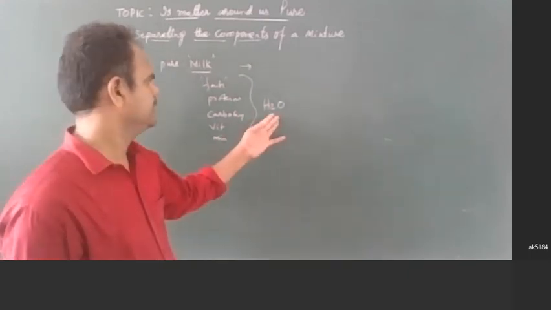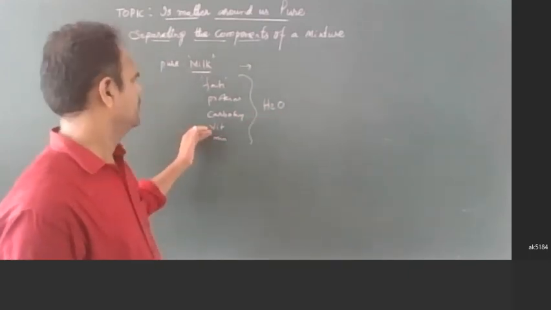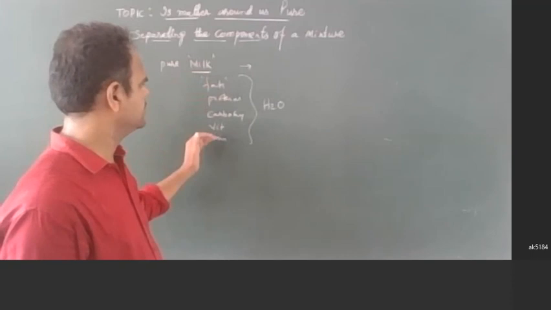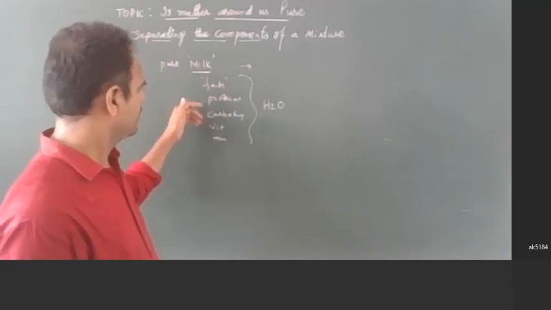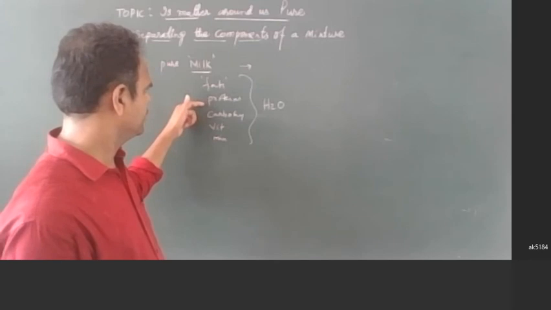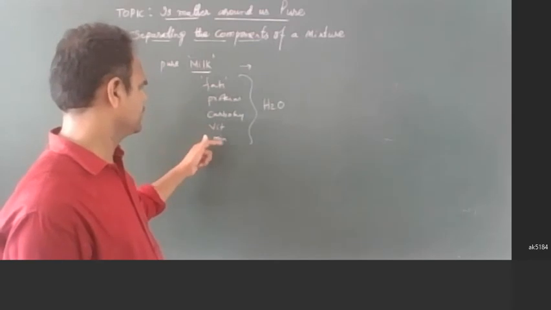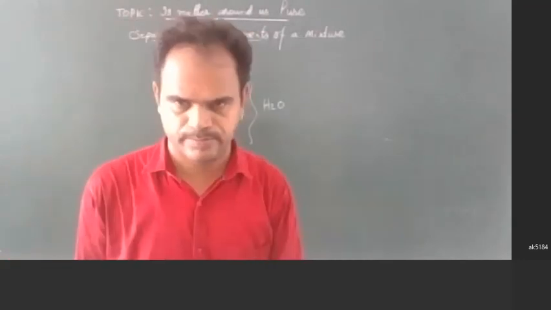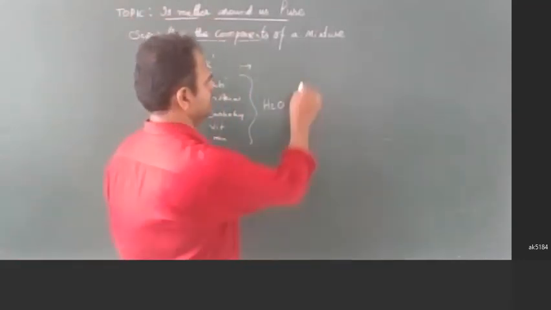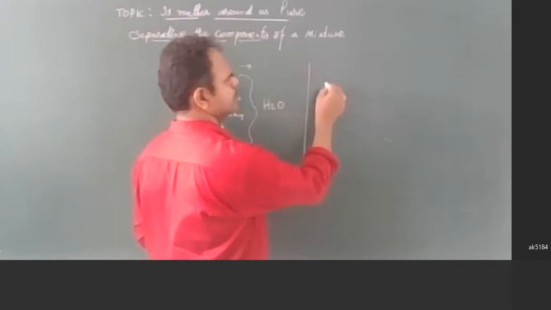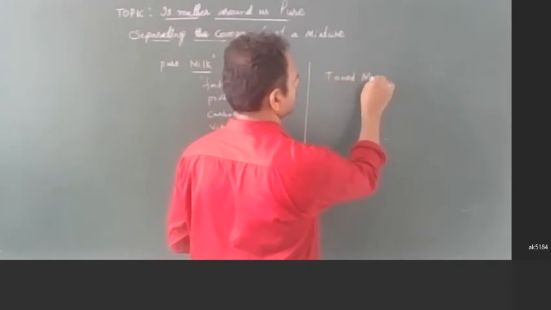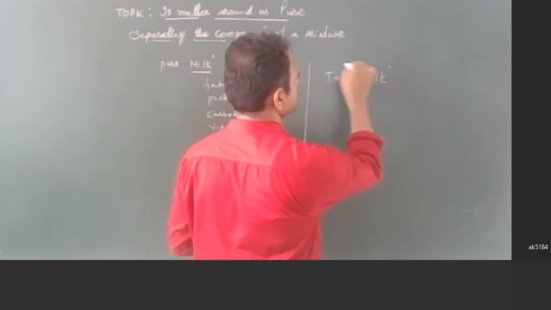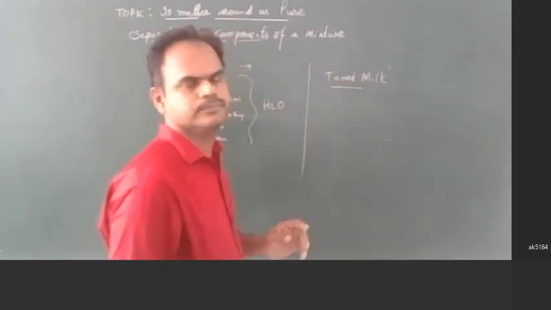Water is the dispersal medium. All these are the components. Proteins are useful for us, carbohydrates are useful for us, vitamins are useful for us, but sometimes fat is not useful for us. In some shops you'll get what we call toned milk. Can anybody tell how toned milk is prepared? What is toned milk?